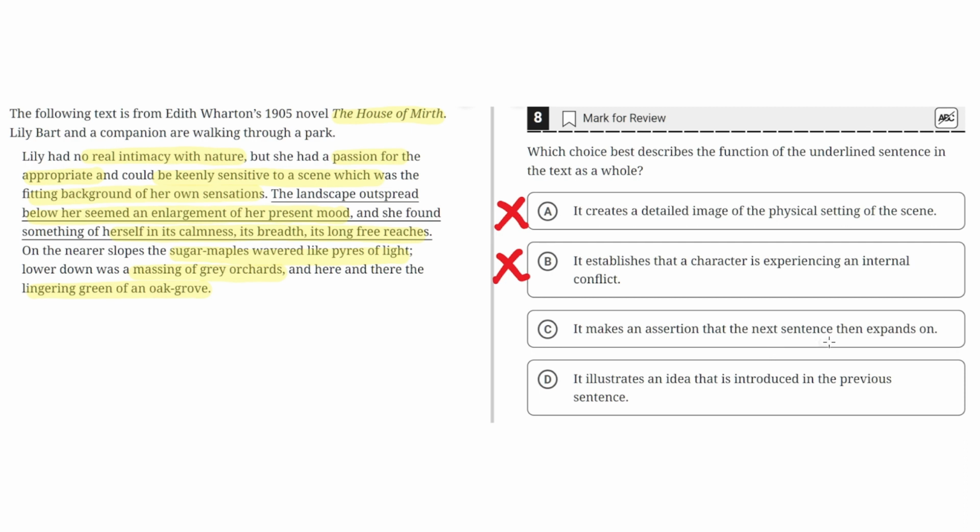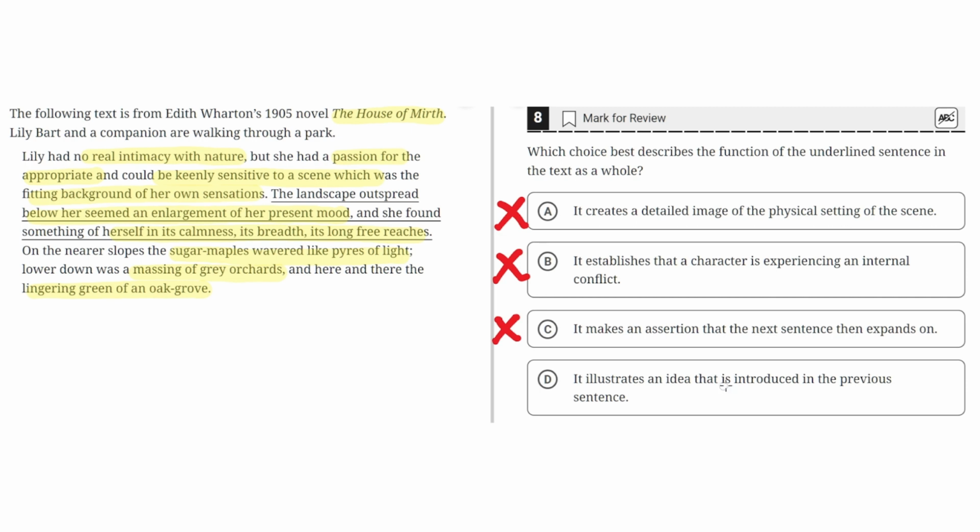C. It makes an assertion that the next sentence then expands on. This is incorrect because this second sentence, the underlined sentence, describes how she relates with nature, and the third sentence describes the slopes around her, and it doesn't describe her and her connection to nature. So C is incorrect.